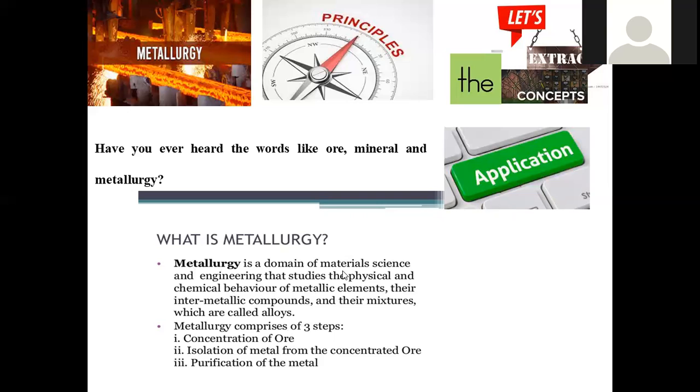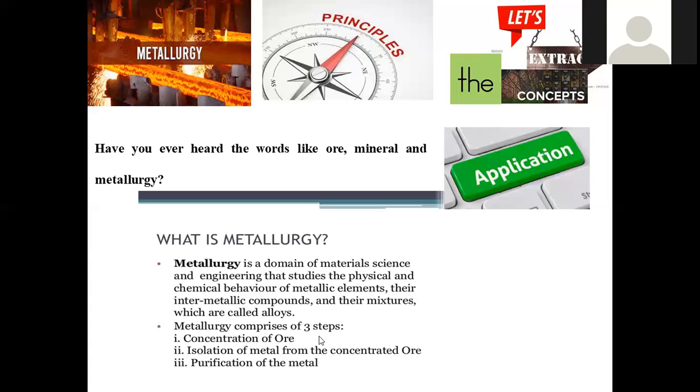Metallurgy may be regarded as a science as well as engineering, because without technology it is not possible to explore, right? So here it is the combination of science and engineering, associated with physical and chemical behavior, because without studying their internal properties, it is not possible to fabricate and find the suitable area of application. That's the reason why we have to go with a keen observation of what kind of properties they are exhibiting, and to what extent they are stable under external conditions. Based on that, we can put these materials in the suitable regime.